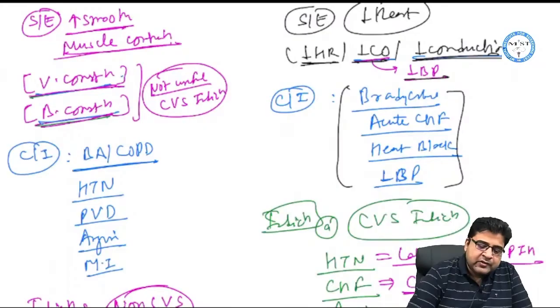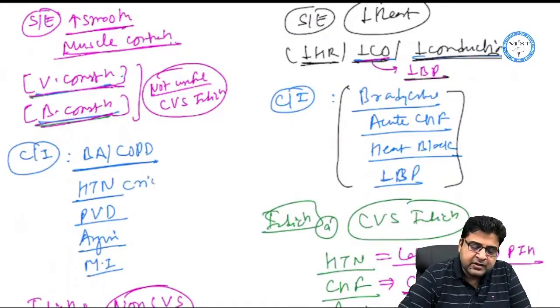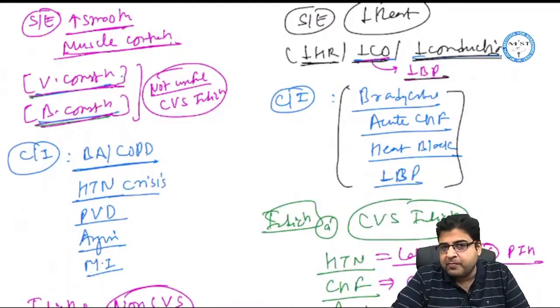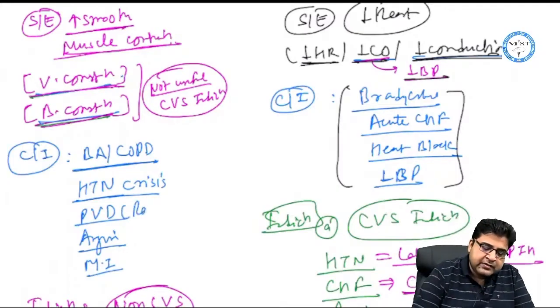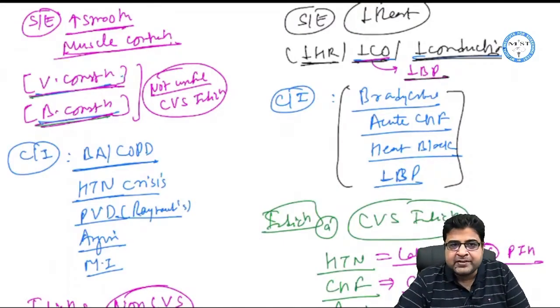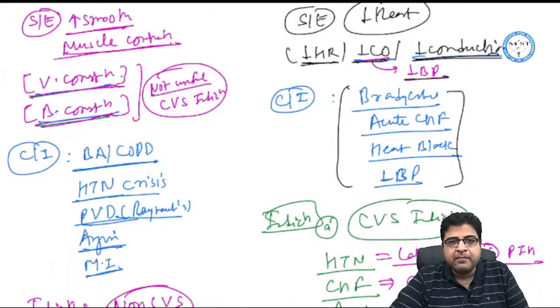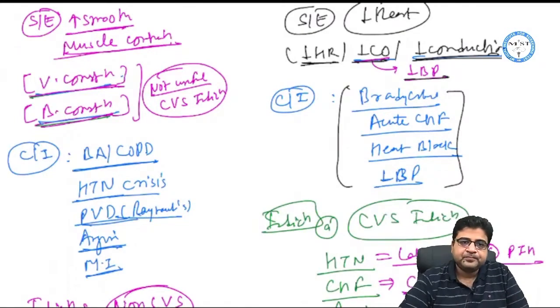But because of vasoconstriction, I should not use this medicine in a patient of hypertensive crisis. I should not use this medicine in a patient who is suffering from peripheral vascular disease like Raynaud's disease. Any patient who is already suffering from Raynaud's disease, where there is already a vasospasm, like in patients of angina, MI or peripheral vascular disease, these medicines are contraindicated.